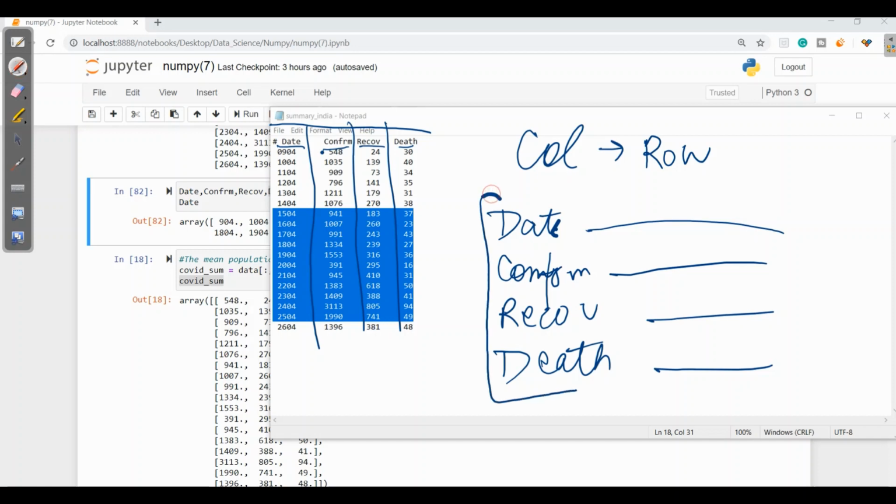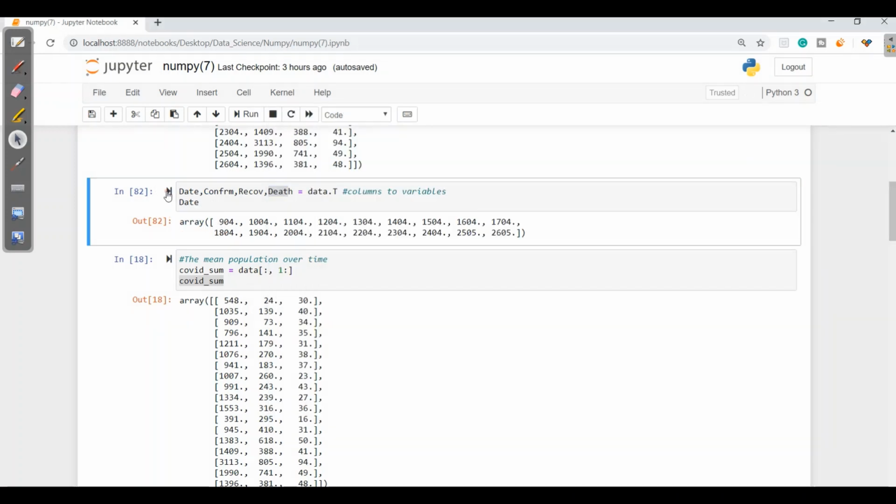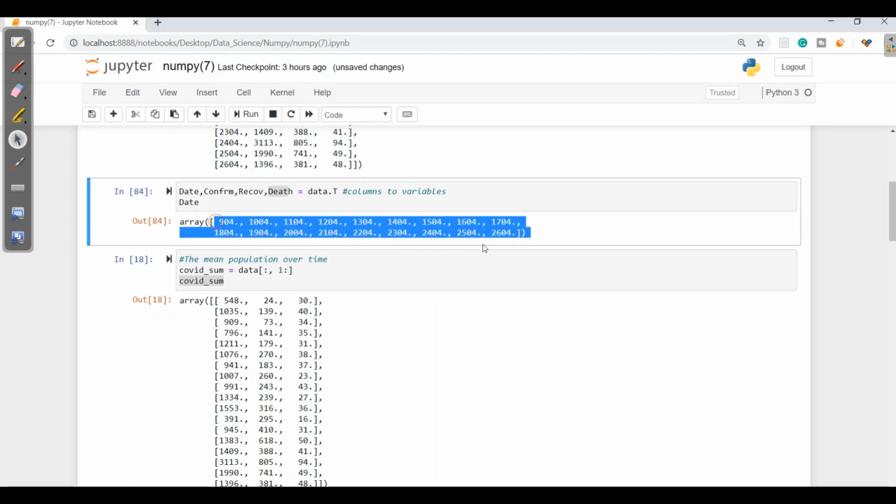And on this transpose, we want date. So what will it return? The value of the date key. Whatever is there in date will be given in the answer. So let's check it out. Here we got all the dates in the transpose form, as we have written here data.T.